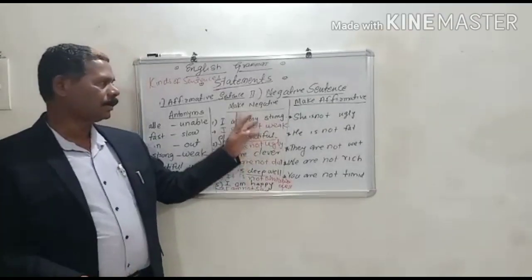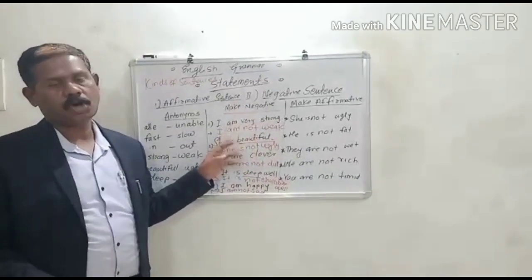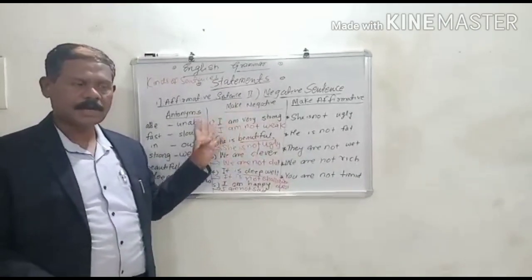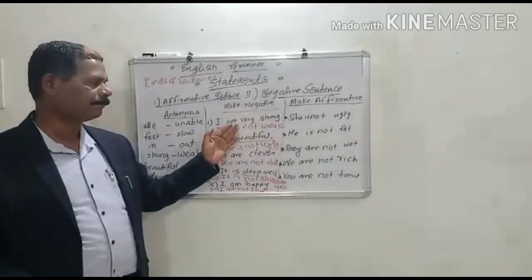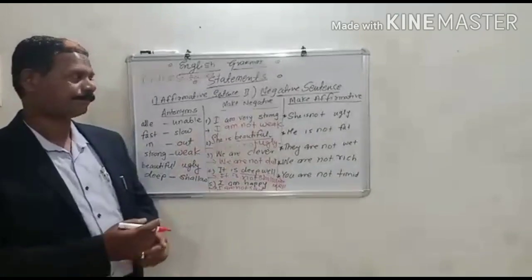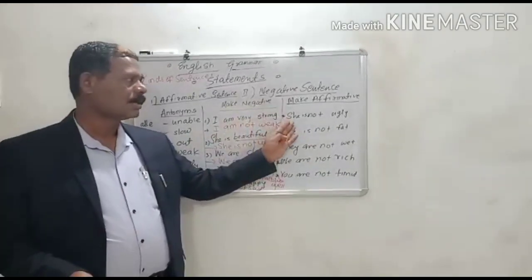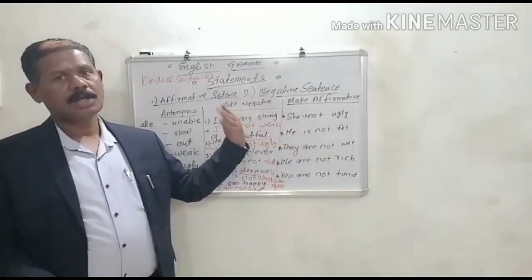What we are doing? We are making negative. We are using the not. In affirmative, not, never, nothing, these words are not coming. In a negative, these words are coming. We are changing the opposite. We are taking the opposite words. We are not changing the meaning. The second one, the negative sentence is given, we are making the sentence affirmative.